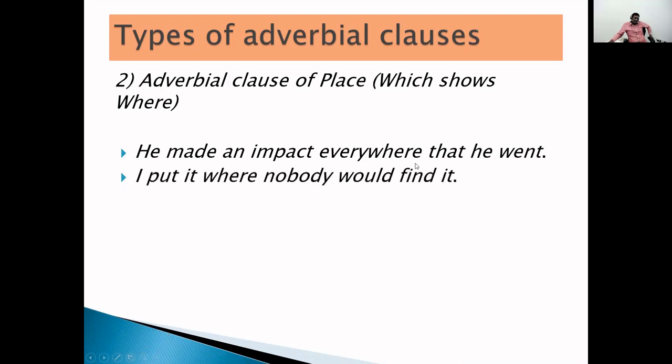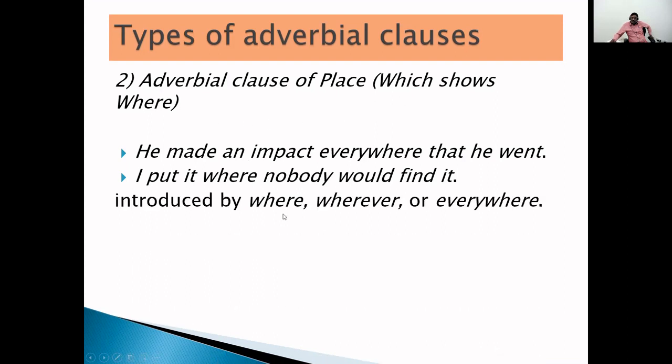Look at one more example. I put it where nobody would find it. I put it is the main clause; where nobody would find it is the adverbial clause. Here, where clearly mentions the place where it is put. So that is the adverbial clause of place. Whenever you want to express it, it can be introduced by where, wherever, or everywhere.